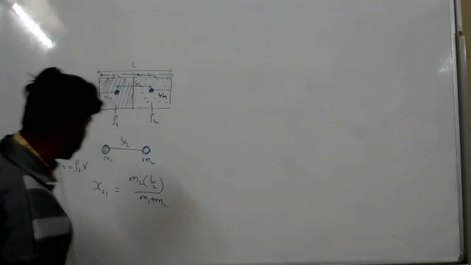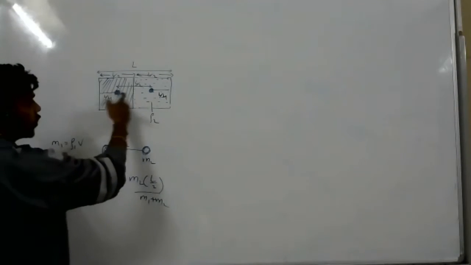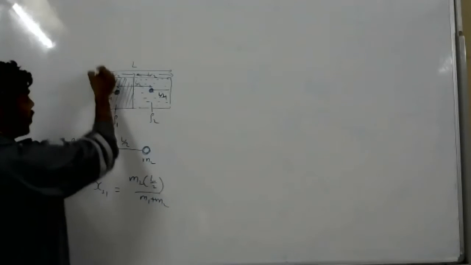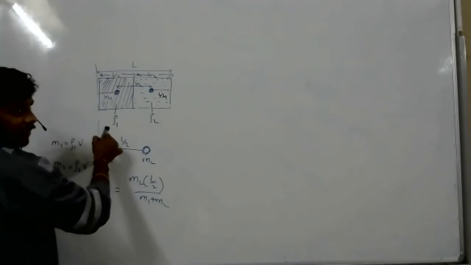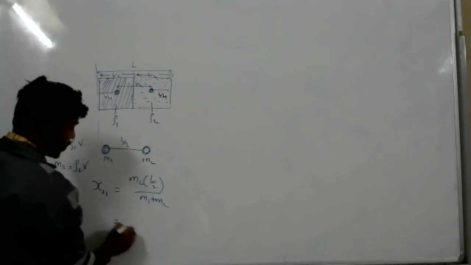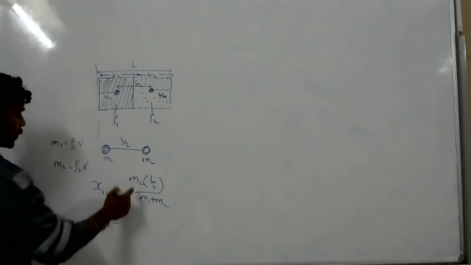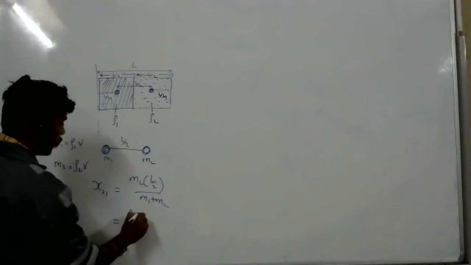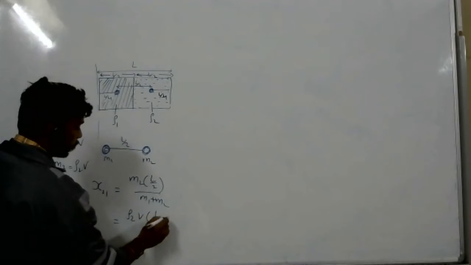Now, it is from here we are solving, okay? From here, not from here, okay? We are solving from here to here. Tell me what is the center of mass? M2 how much? Rho 2 V. L/2.